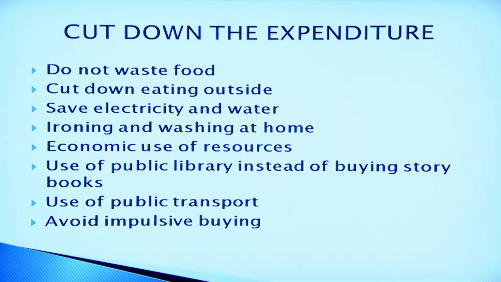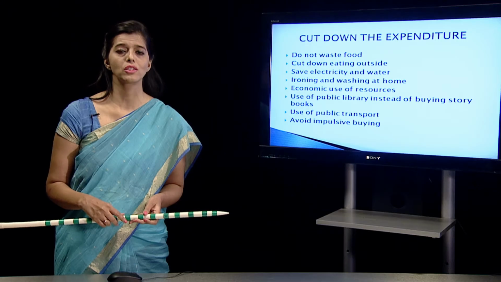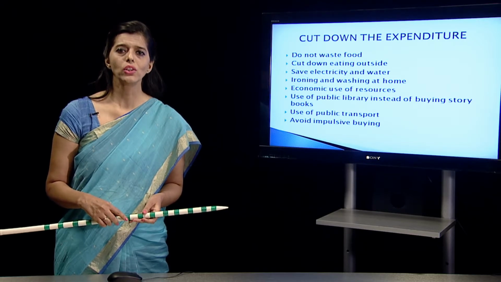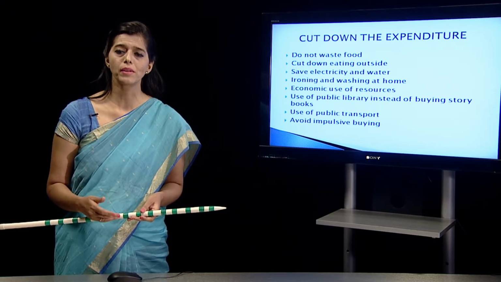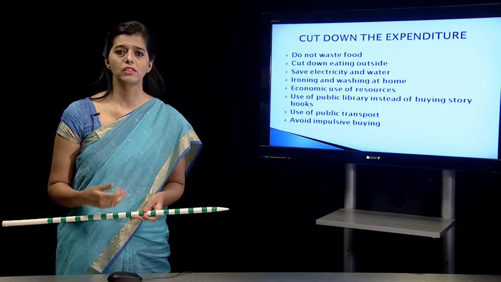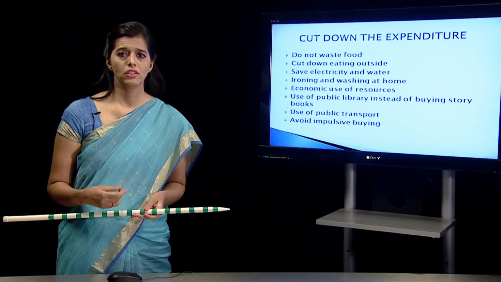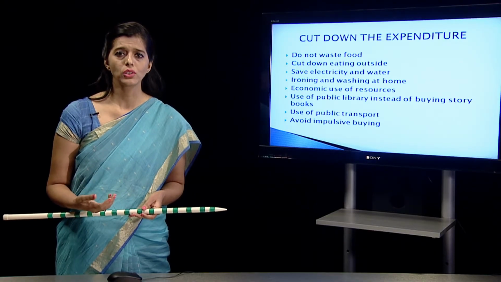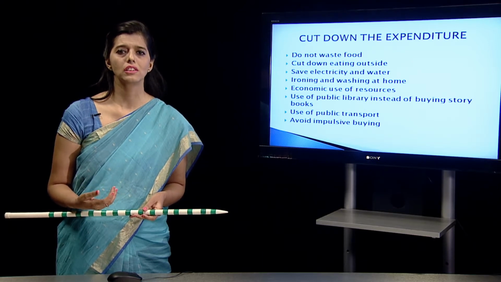Use of public transport. Traveling to your workplace in a car might be expensive because the fuel costs are high. So in these cases, you can take up public transport, maybe a train, a bus, metro, whatever, so that you're not spending on the car.